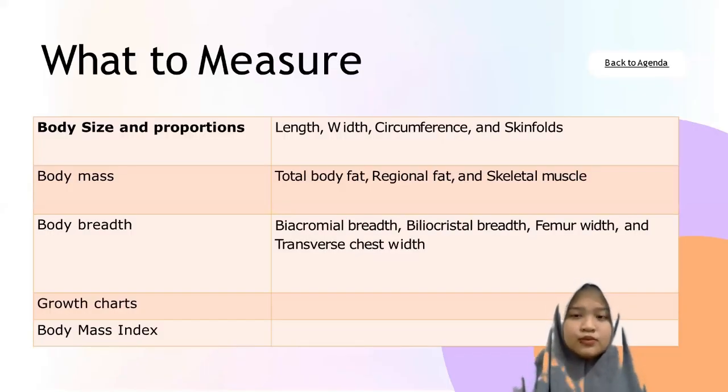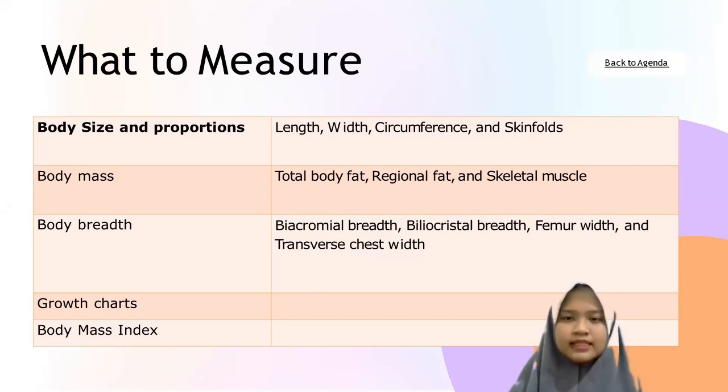Next, what can we measure using anthropometry? The first is body size and proportion. We can measure the length, the width, the circumference, and the skin fold. Skin fold shows how much fat is in our body. Next is body mass. We can measure the total body fat, regional fat, and the skeletal muscle. And then we can measure the body breadth. There is the biacromial breadth, bi-iliocristal breadth, femur width, and the transfer test with it.